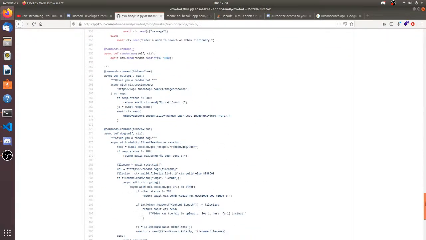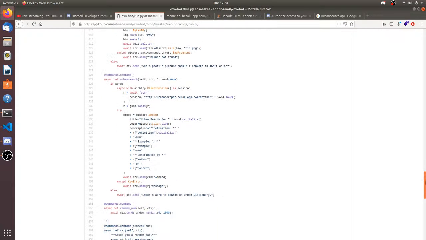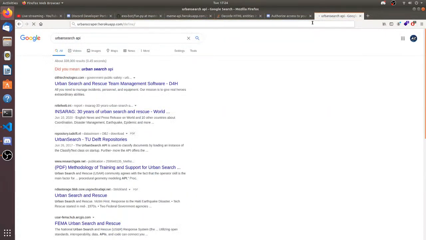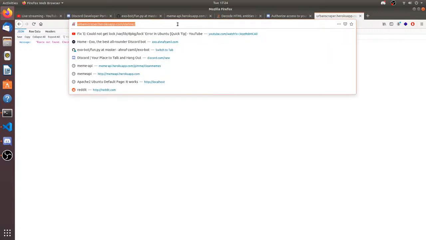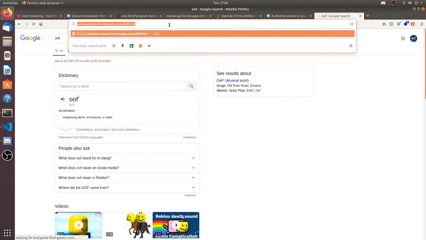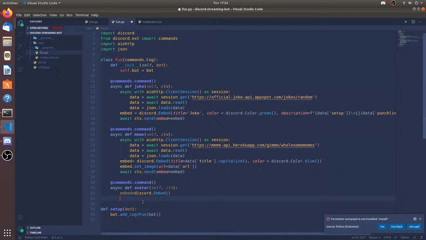Oh my god. Urban search. Urban scraper. So I used urban scraper plus word.lower. This was the link. It's on Heroku, so it takes a while. Okay, so let's say oof. Yeah, okay, I can do this. It's going to be easy and it isn't going to take that much time. So let me just finish the avatar first.